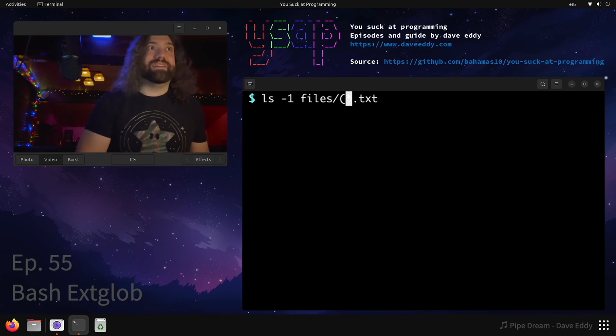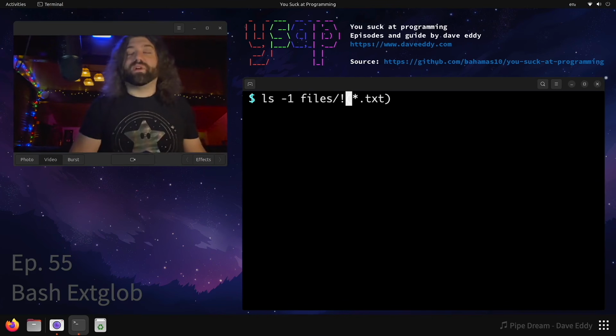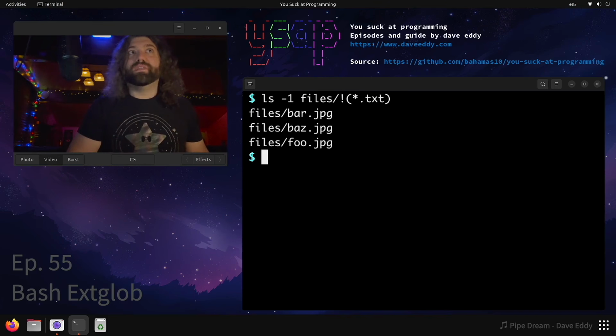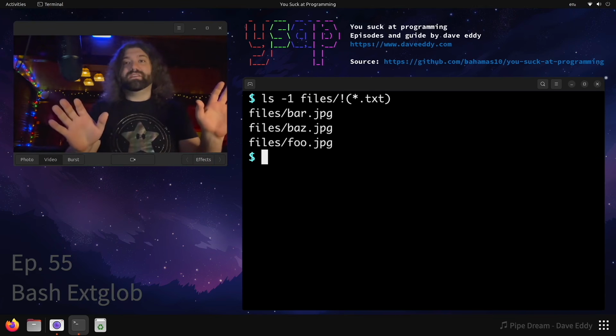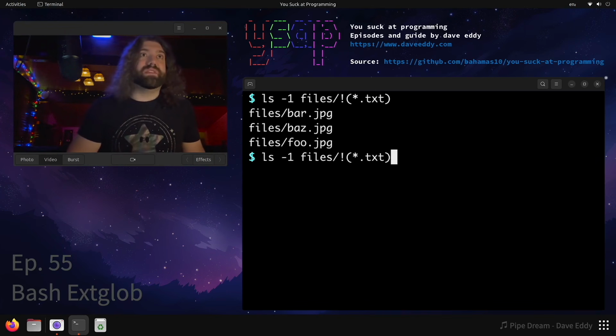We can negate this. So we could put this whole thing in parentheses, and then we could put an exclamation mark in front of it. So you have bang, and then your expression, and we will get now the opposite of it. So we will get no text files. So if we had anything else besides text files, it will match this. We're going to filter out text files effectively with this.